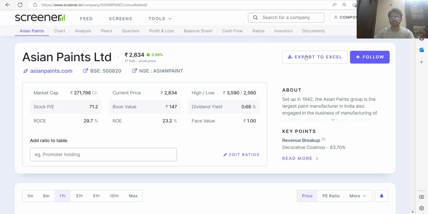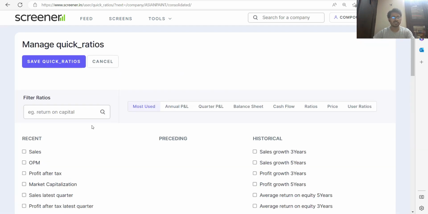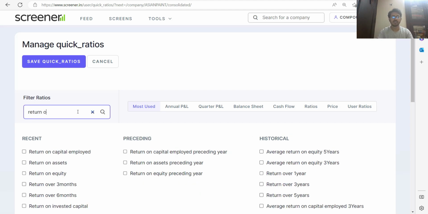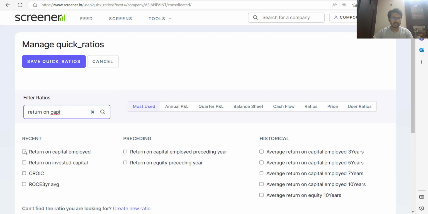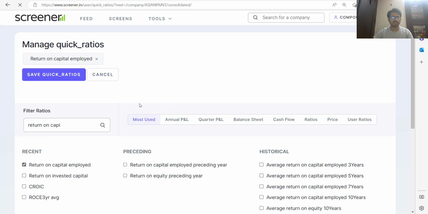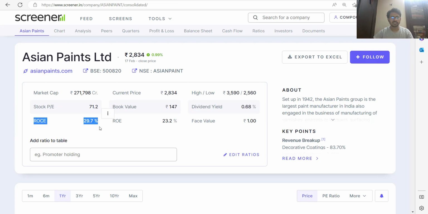Now before we go to Export to Excel, let us also understand some basic things from Screener. When you open up the company, you are going to get some basic statistics here. If you are not finding something on your own home screen, you can edit using this Edit Ratios option. If you click it, whichever ratio you want, let's say your return on capital employed is not there, you can simply write return on capital employed, take it, and put a tick mark, and it should come here. So now this is your ROCE.